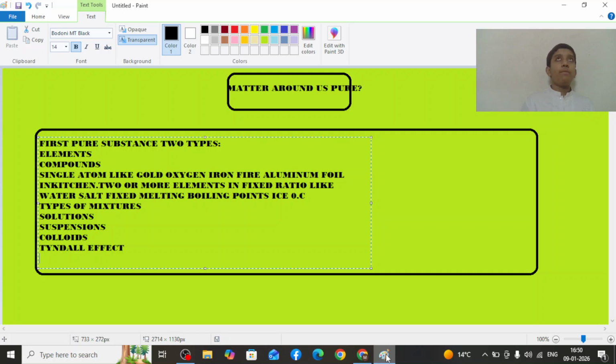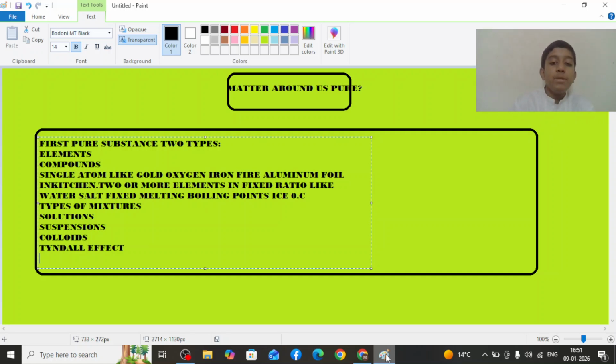A solution is a homogeneous mixture and looks uniform, like salt in water: clear, with no settling. It has a solute, salt, plus a solvent, water. Alloys like brass, copper plus zinc, are also homogeneous.